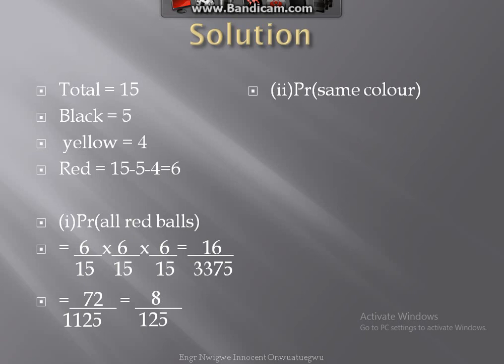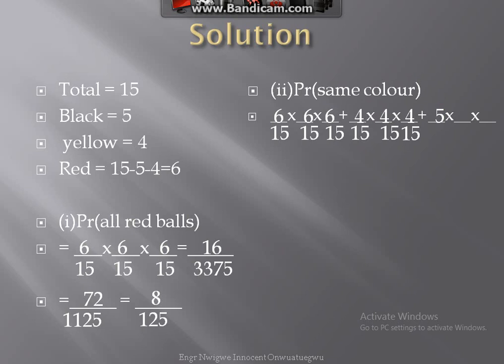II. The probability of obtaining the same color. Since we are picking three balls, we now have 6 over 15 times 6 over 15 times 6 over 15 plus 4 over 15 times 4 over 15 times 4 over 15 for the yellow balls, then plus 5 over 15 times 5 over 15 times 5 over 15 for the black balls.